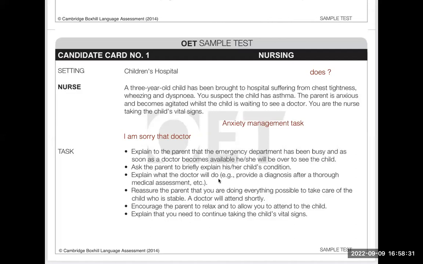Then explain what the doctor will do. When the doctor comes, he will diagnose after a medical assessment. Reassure the parent that you are doing everything possible to take care of your child, who is stable. So, at this moment your child is stable. This line is the most important, and you should say it a little earlier. See, your child is stable, there is nothing to worry.